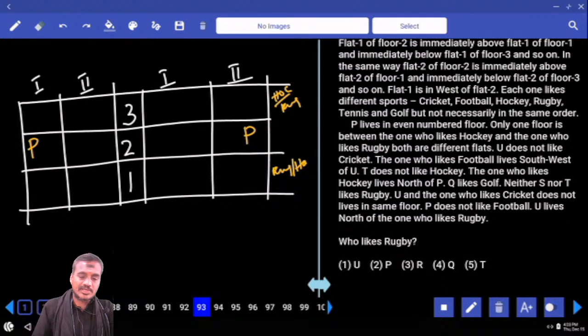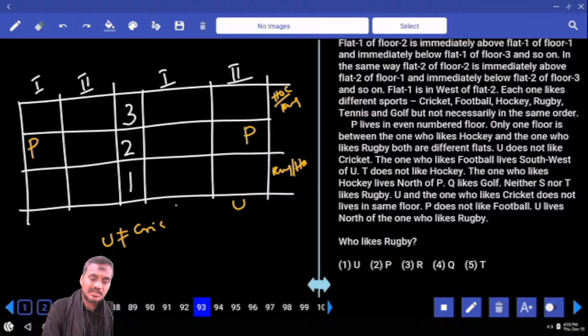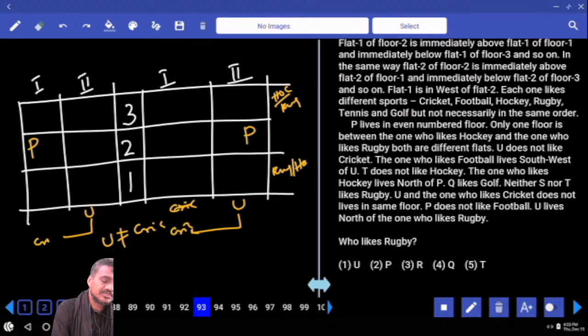And U does not like cricket. And what about this U? U does not like cricket. And the one who likes football is to the southwest of U. And so U must be here. And the one who likes cricket must be in the first flat. And the cricket is to the southwest of U. Cricket. And here again U is here. Southwest of U it must be cricket. And either P can be cricket or this person can be cricket. Isn't it, two possibilities we have?